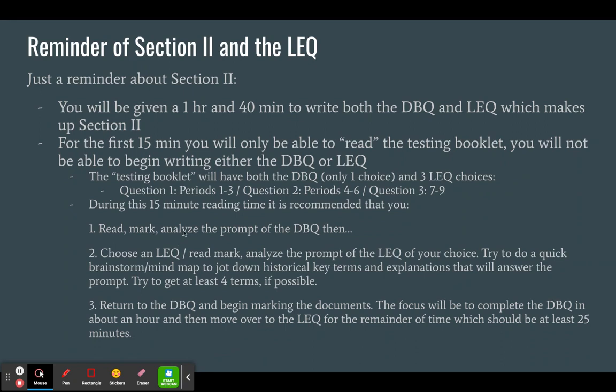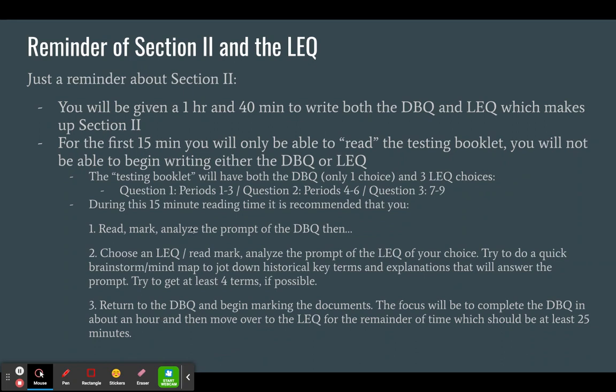So again, read, mark, and analyze the prompt of the DBQ. Don't go to the documents. Go to the LEQ. Choose which question you do: question two, question three, or question four. It says question one, but it's actually question two. Then try to do a quick brainstorm. And hopefully, during this process, you're going to have a little bit more of your subconscious working that might provide a couple more key terms for you to be successful during the long essay question.